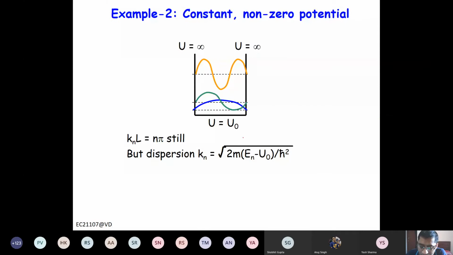Now, if there is a non-zero potential inside the box, in the well, then the equation will remain the same. Only difference will be Kn will be replaced by root 2m (E minus U) by h bar square. Now here E is the energy of the, what is the En? En is the energy corresponding to a particular mode.